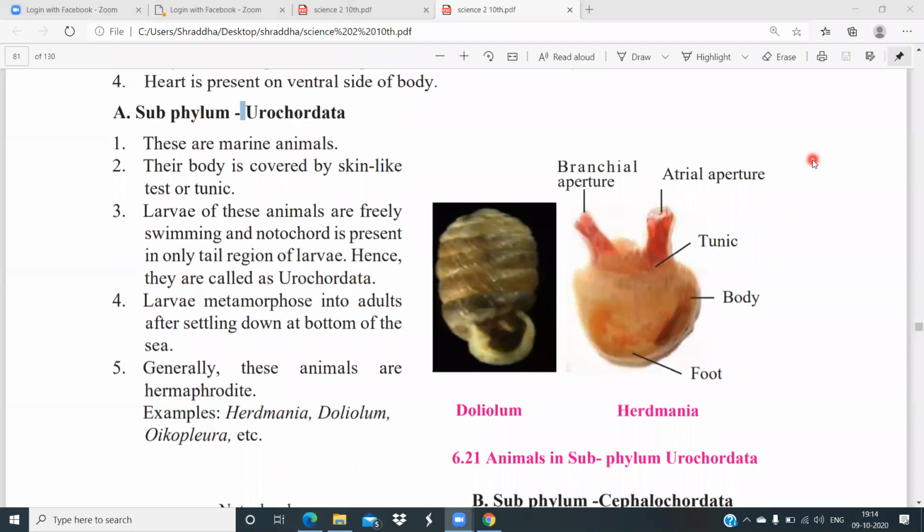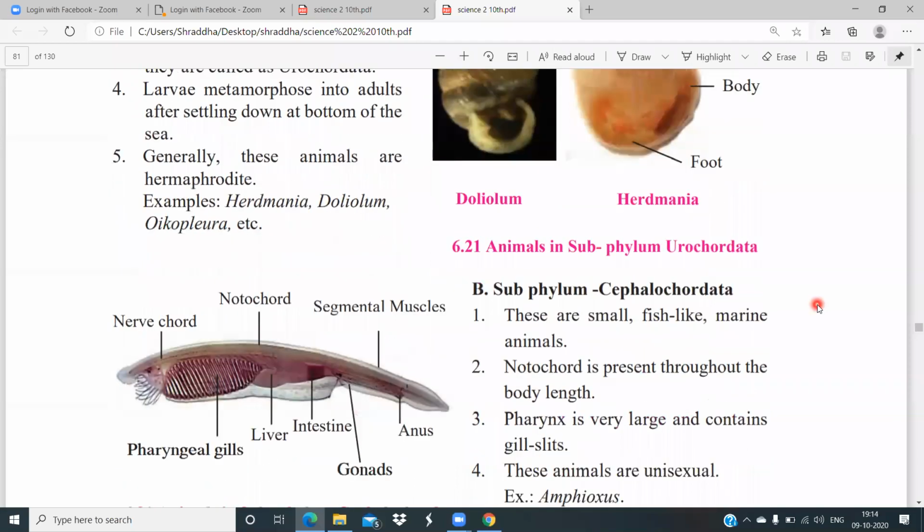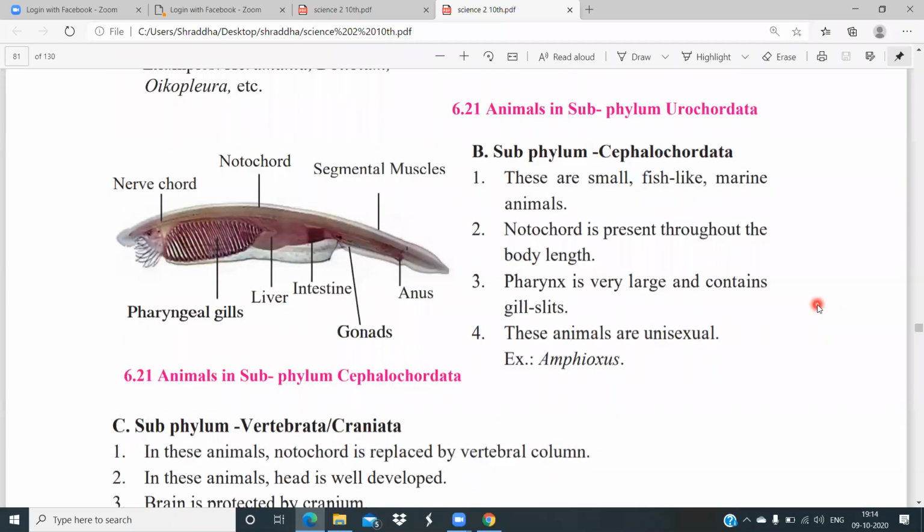Okay, now we move on to the next one. That is subphylum Cephalochordata. Now, what are the characteristics of this? You can see here the notochord. This is the notochord. Just as we have a spinal cord, they have the notochord.